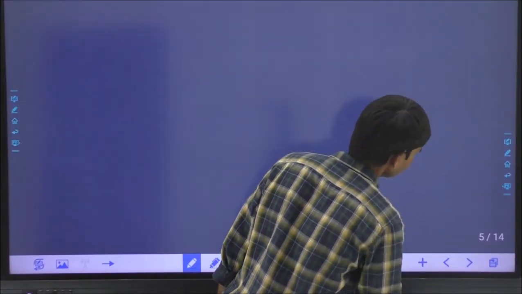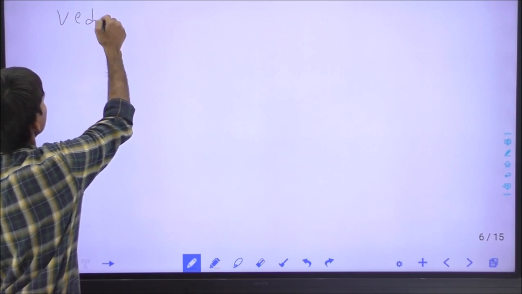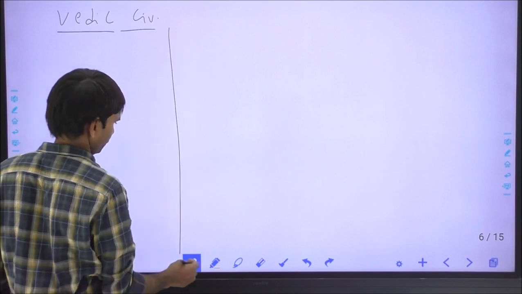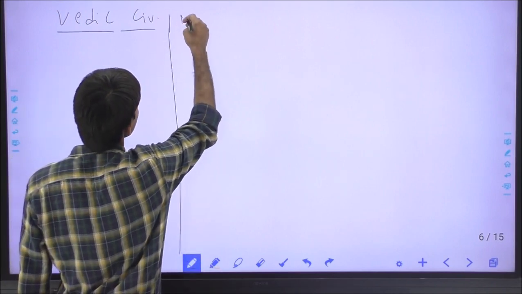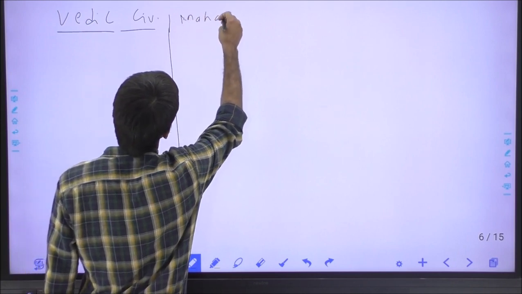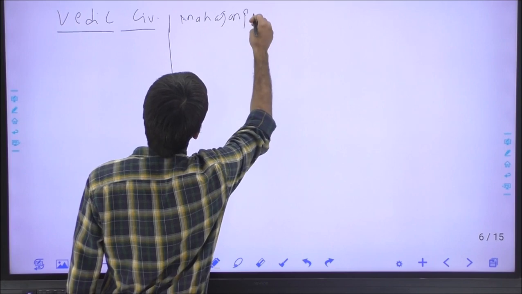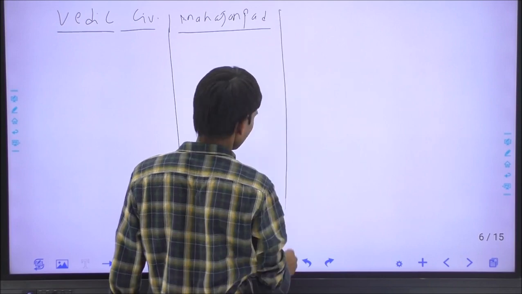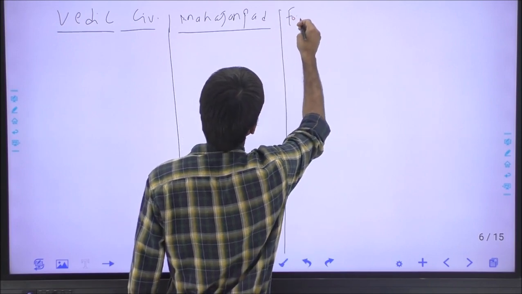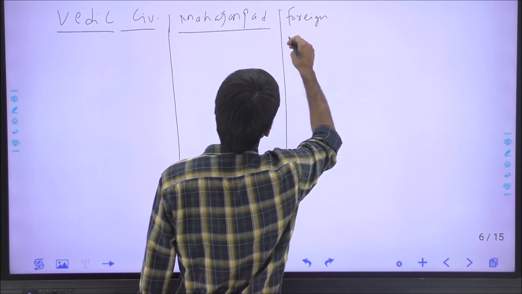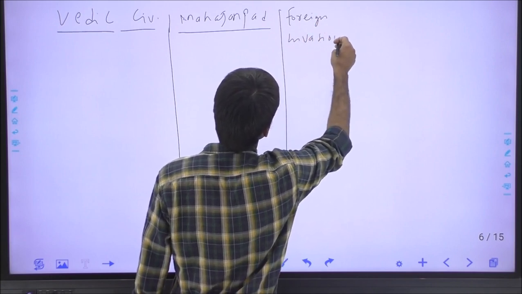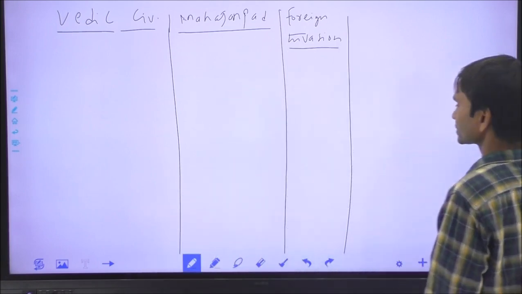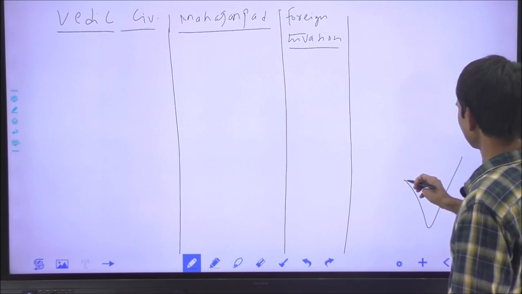Now, the next topic is civilization: Vedic civilization, then the Mahajanapada age, and then foreign invasion over India. We will discuss these 3 topics, and through the Indian map we will locate some important sites and explain the information.